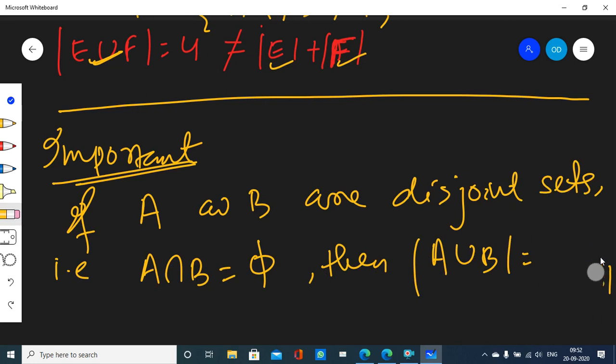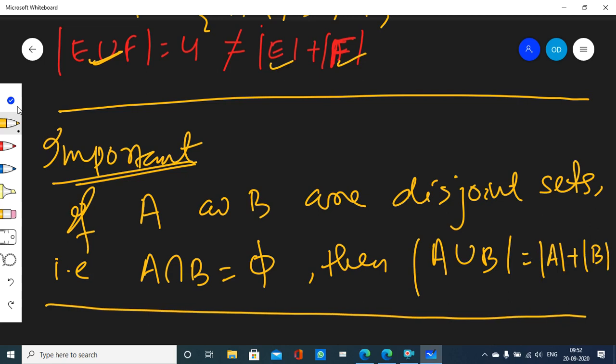If A and B are disjoint, then the cardinality of their union is equal to the sum of their individual cardinalities. Are we clear on this?